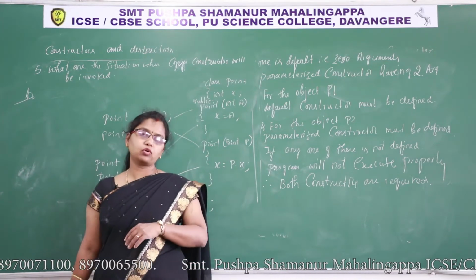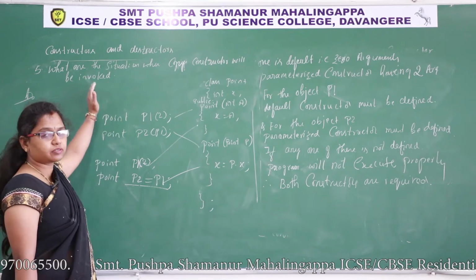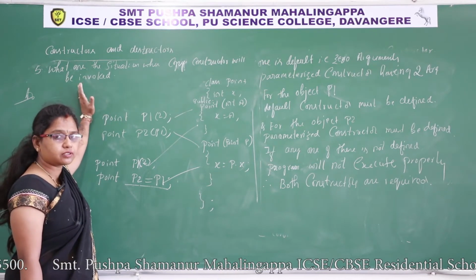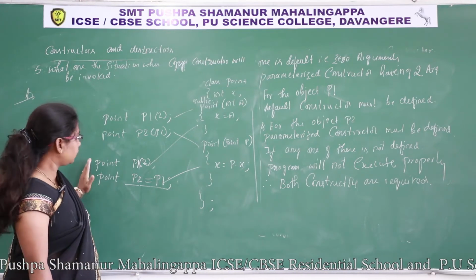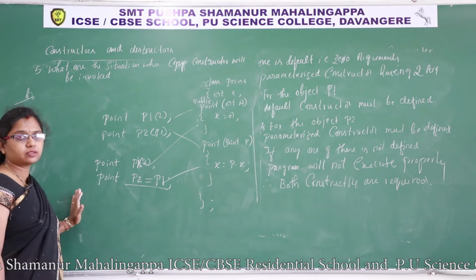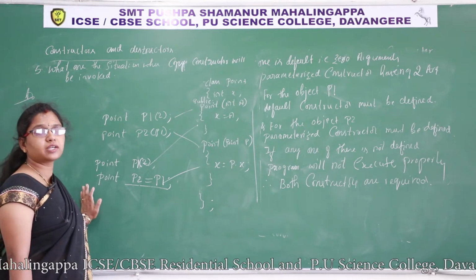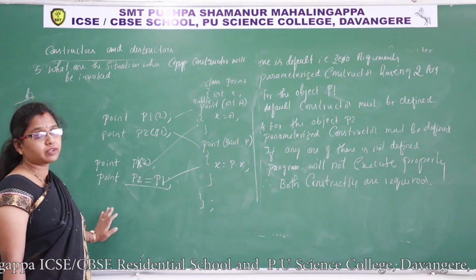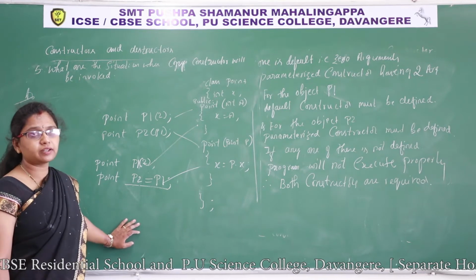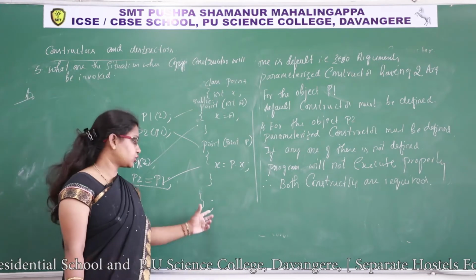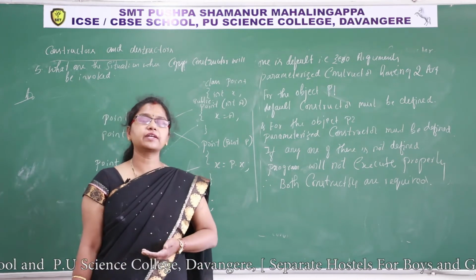For the fourth point, say explicit call. First point is copy constructor will not execute explicitly. Second point, this point. Third one, this. And fourth, when objects are passed as a function argument, then the copy constructor will invoke. For that we have taken a complex number, addition of two complex numbers. So you need to write the definition, the function call, and the function object as function return value.